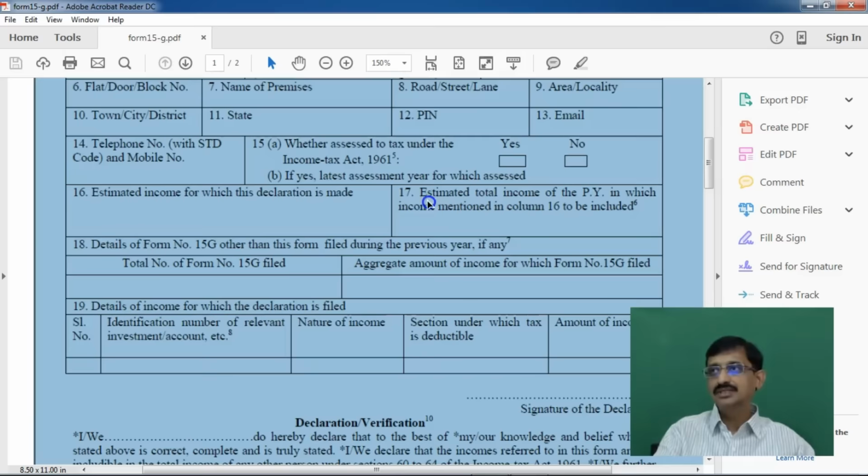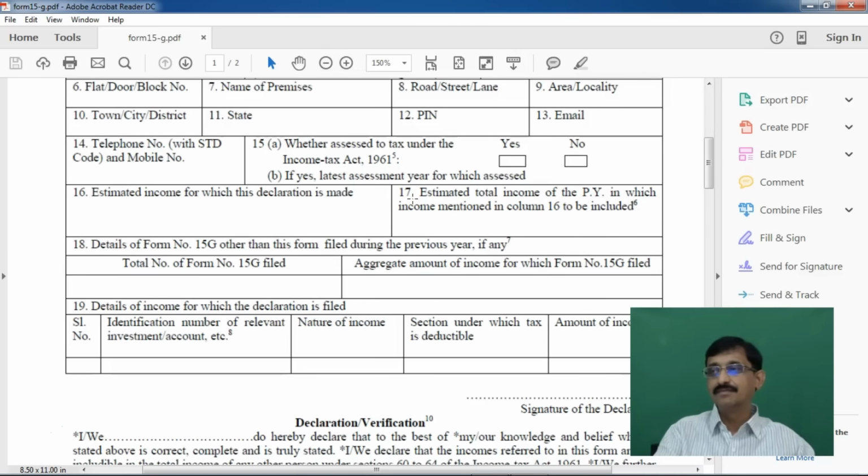Now come to point number 17: estimated total income of the previous year in which the income mentioned in column 16 is to be included. Let us say you are giving a declaration for financial year 15-16. In the 16th column you give only the amount for which you give this declaration. For the 17th column you give the estimated income of your previous year.